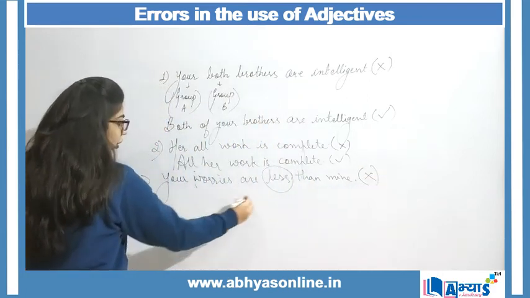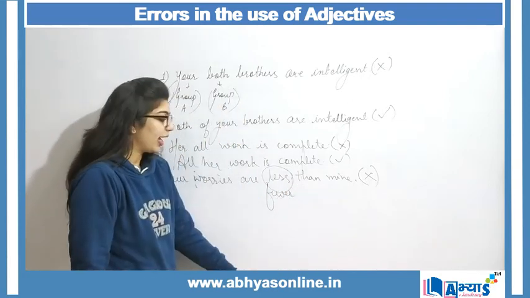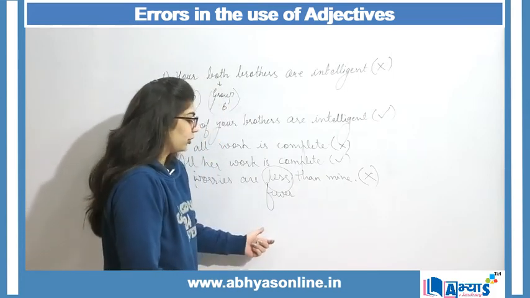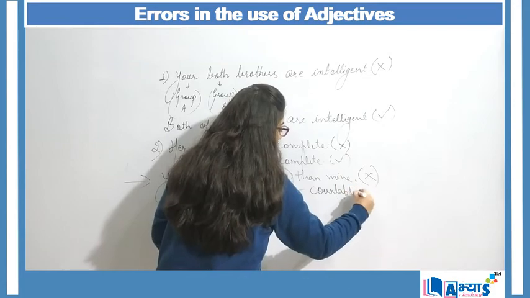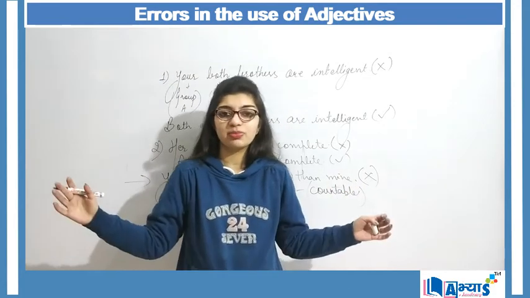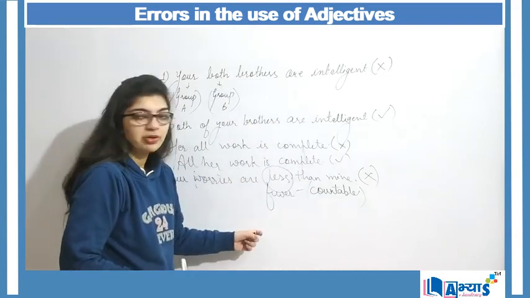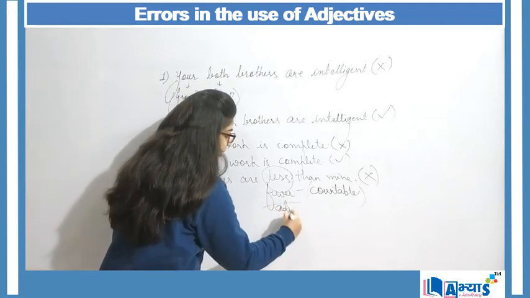I will say your worries are fewer than mine. Why? Because less is used for uncountable nouns and fewer is used for countable noun. And because no person has uncountable worries, our worries are not that much big. The worries are countable. Therefore, with worries, I will be using the term fewer. And here, fewer is my adjective.